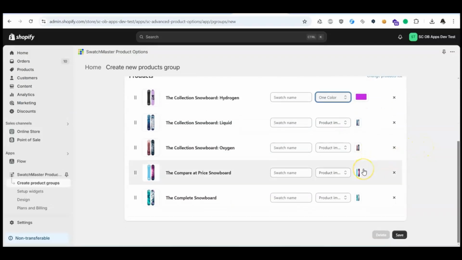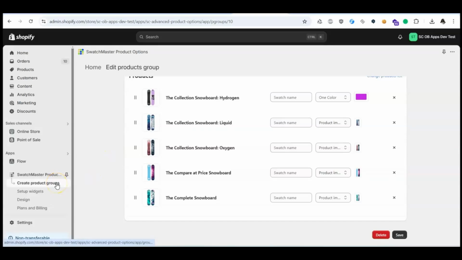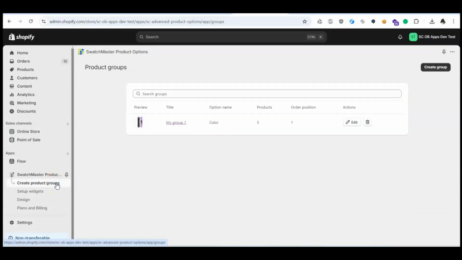Each product in this group will match one swatch in your widget on the front end. Don't forget Save Group. Okay, now group is saved. Let's see this on Groups page.